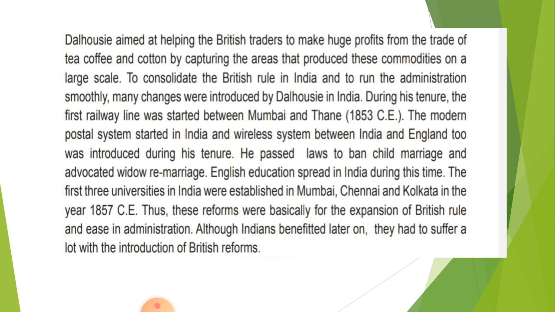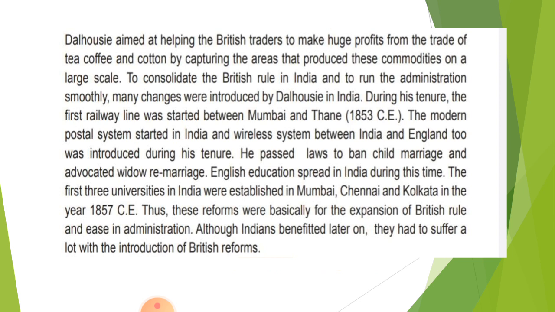Dalhousie aimed at helping the British traders to make huge profits from the trade of tea, coffee, and cotton by capturing the areas that produce these commodities on a large scale. See what Dalhousie did. He started helping the British to expand their trade and make profit, and in this way the British were making huge profits.